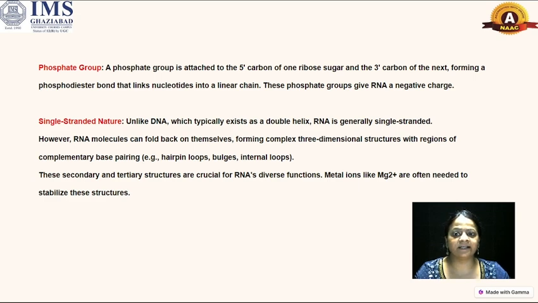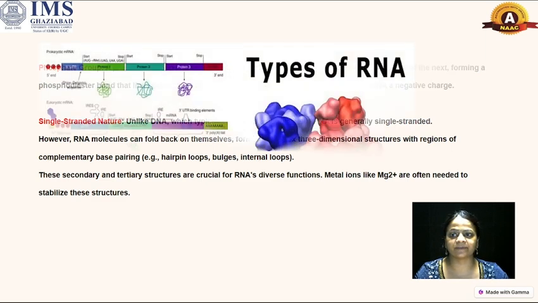Single-stranded nature. Unlike DNA, which typically exists as a double helix, RNA is generally single-stranded. However, RNA molecules can fold back on themselves, forming complex three-dimensional structures with regions of complementary base pairs, that is hairpin loops, bulges, and internal loops. These secondary and tertiary structures are crucial for the RNA's diverse functions. Metal ions like Mg2+ are often needed to stabilize this structure.